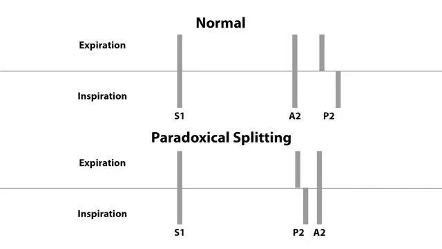So how does this splitting change with inspiration? Well, in our previous types of splitting, the splitting would actually worsen with inspiration. But within paradoxical splitting, the aortic valve closure and the pulmonic valve closures are actually getting closer together because the pulmonic valve is delayed slightly due to that increase in blood going into that right side of the heart, as usual. So that's why it's called paradoxical splitting, because the splitting seems to improve with inspiration.